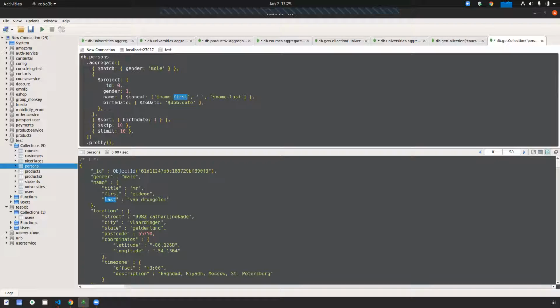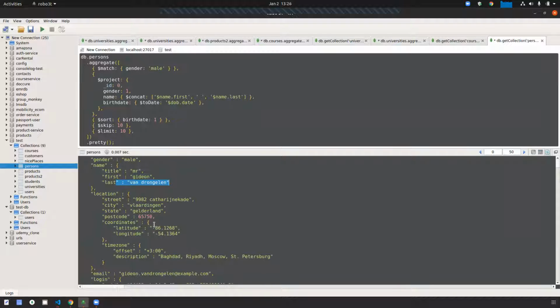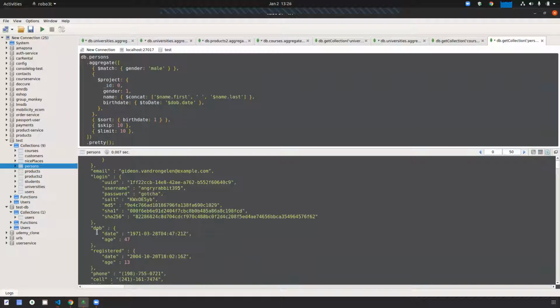Okay. So here I am creating another custom field that is name, and that name I am concatenating with name dot first. Name dot first means this value. Then I'm giving a space, and name dot last means this one. So this name will return the concatenation of first and last name. And birth date I am just converting to date, because if you can see, dov.date is showing like that way.